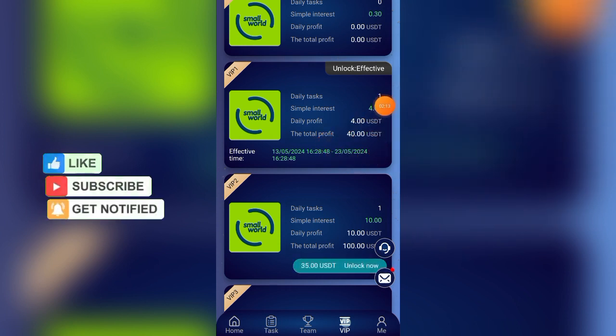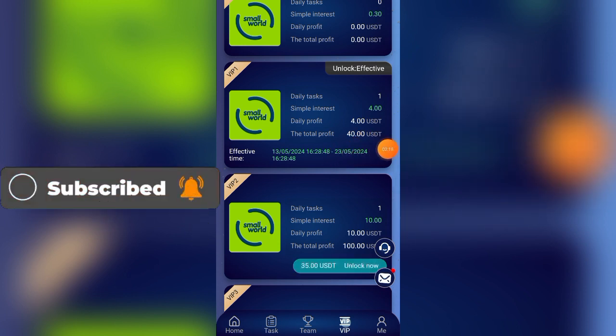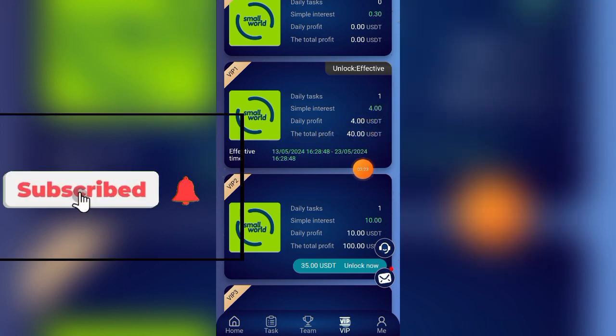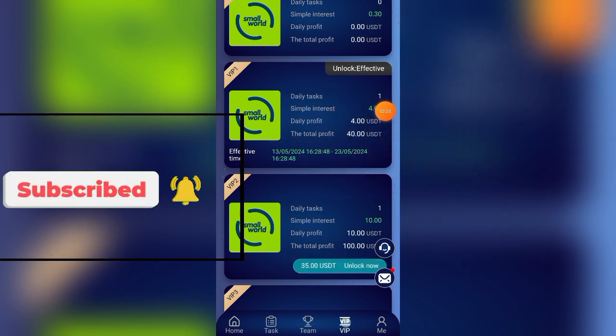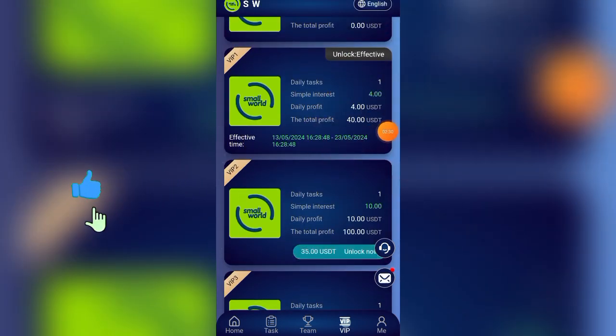I'll be earning $4 every day and I will earn $40 in total. Remember, I used $12 to unlock this VIP 1. I'm going to earn $40 in total. So I'll withdraw $4 for today's one, and tomorrow I'm also going to withdraw $4, and I'll withdraw $40 altogether.